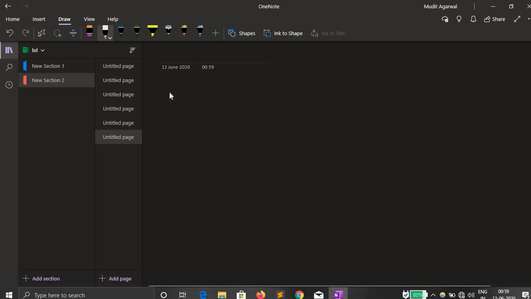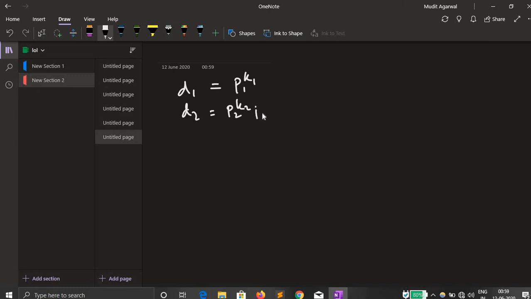A simple observation can lead to these divisors. d1 equals p1 power k1 and d2 equals p2 power k2, p3 power k3 till pm power km. Basically it's the number a without the prime factor p1.